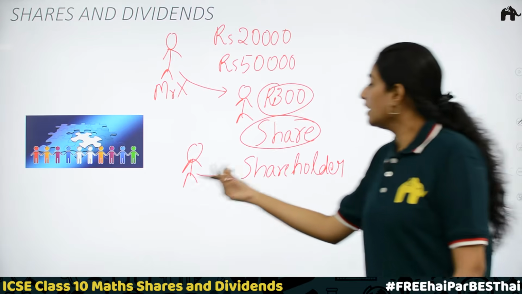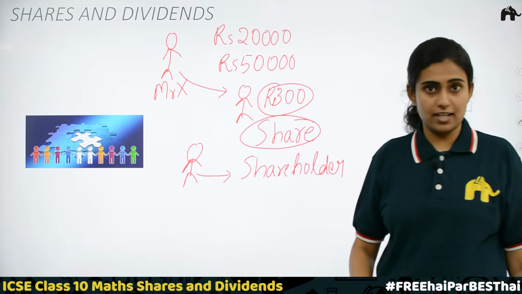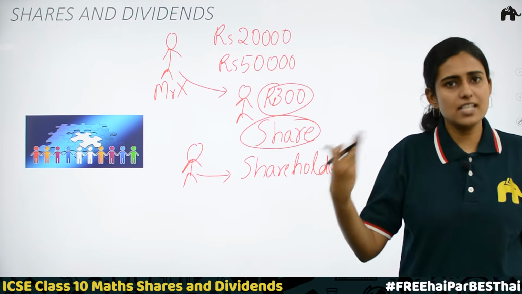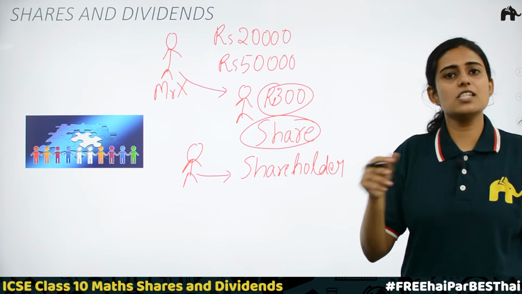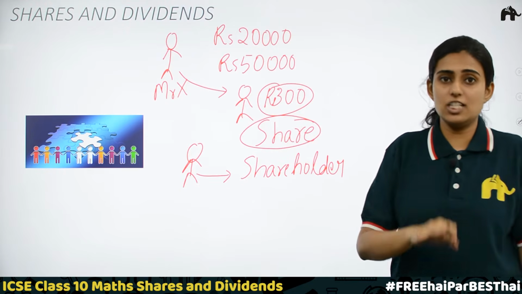Now, it's not necessary that a person can purchase only a single share. That is, if he is ready to give 600 rupees, then he can purchase 2 shares. If he is ready to invest 900 rupees, he can get 3 shares. Depends.